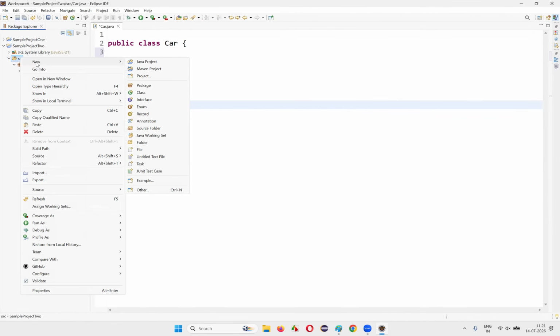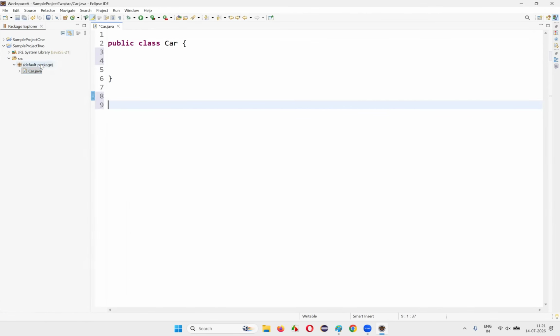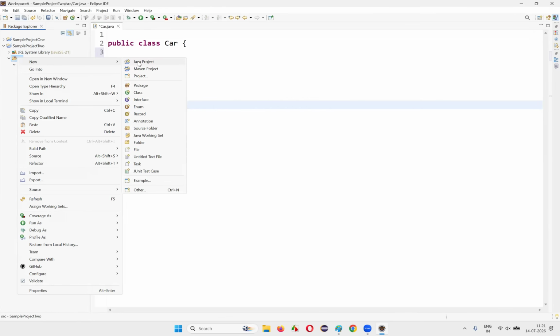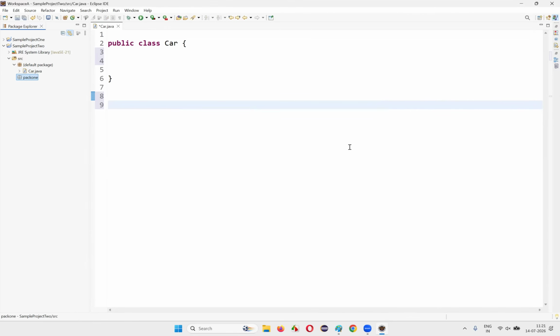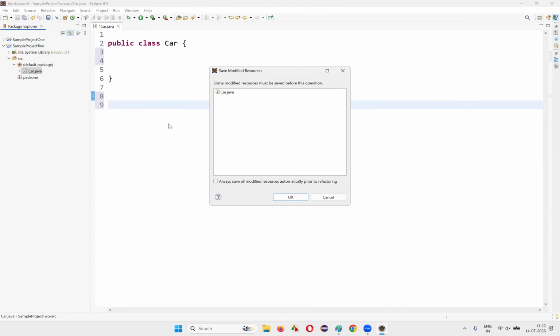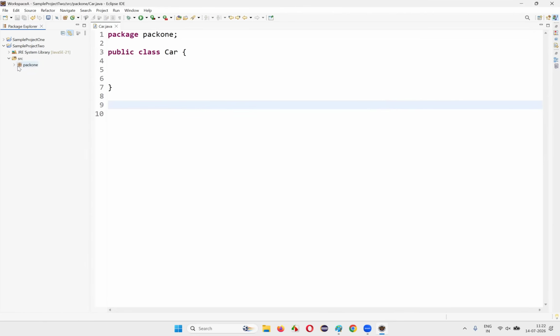Until I create packages, Eclipse IDE will maintain this virtual package, which doesn't really exist. It looks like a package, but it doesn't exist. So now I'm going to create a new package. Right here, new, and create a package. I'll name this package pack1. Finish. I'll move this file into pack1. Say okay. You see, under the project, under pack1, we have this car.java file available.